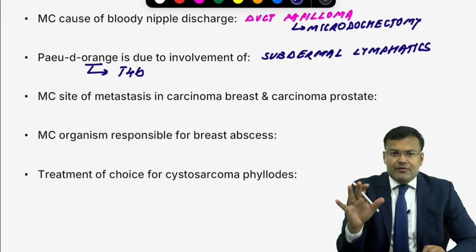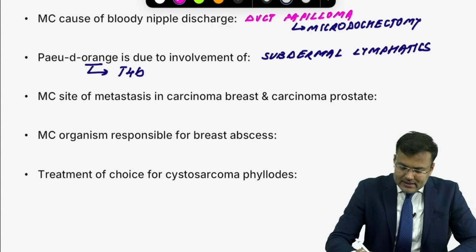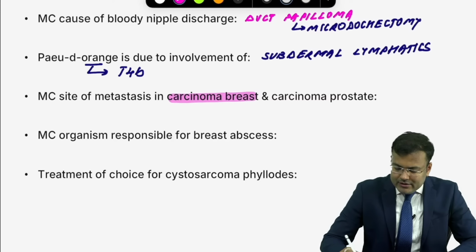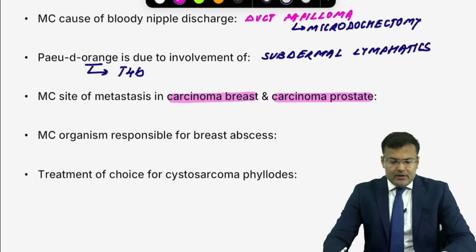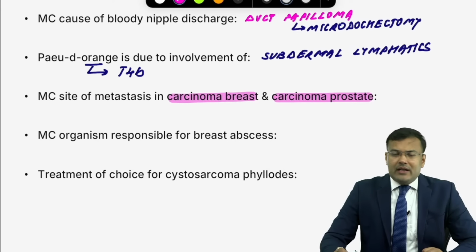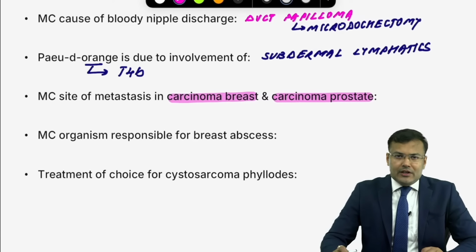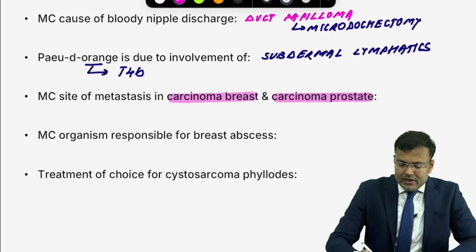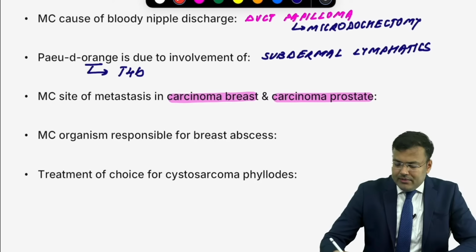Next question for all of you. What is the most common site of metastasis in CA breast as well as CA prostate? All of you know it's bone. And in bone, which vertebra? It's lumbar vertebra. So it is bone, everybody is correct.